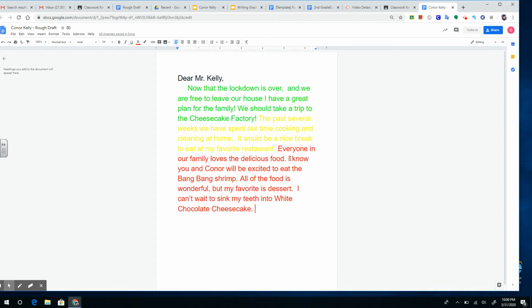All right, so I'm just going to read through it real quick. Everyone in our family loves the delicious food. I know you and Connor will be excited to eat the bang bang shrimp. All the food is wonderful, but my favorite is dessert. I can't wait to sink my teeth into white chocolate cheesecake. It will also give us a much needed